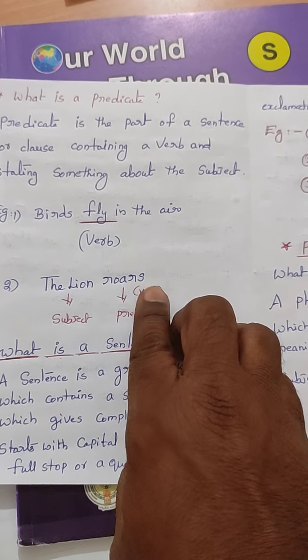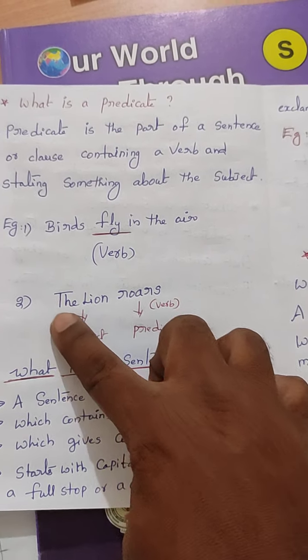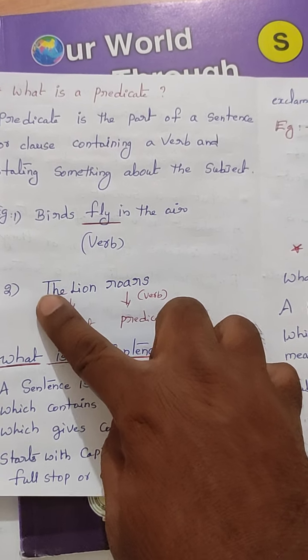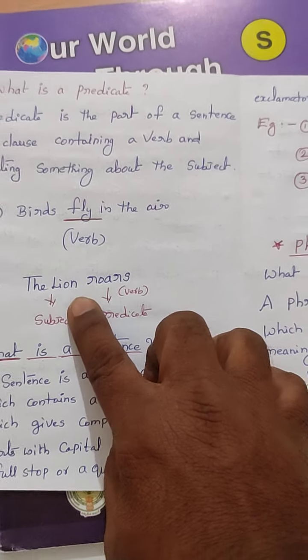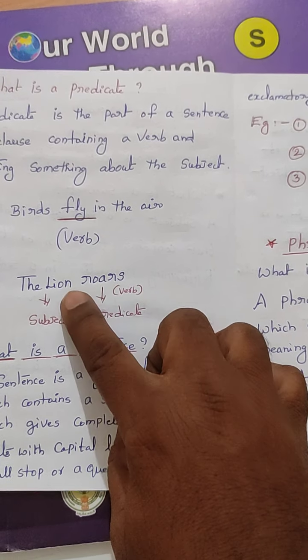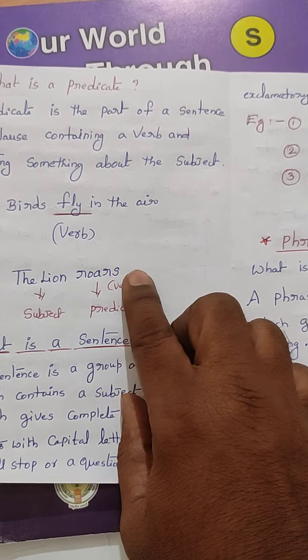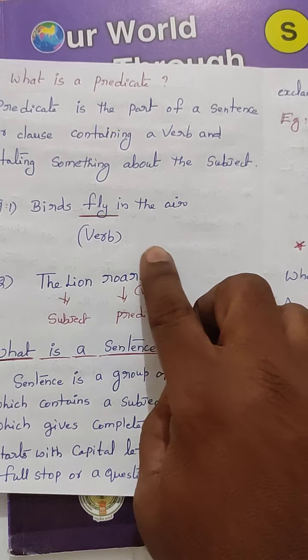The lion roars. The first part is the subject. Why? Because we are going to discuss what we are going to talk about. We are going to talk now about the lion. Here, what does the lion do? The lion roars. It is a predicate, but only one word is there.